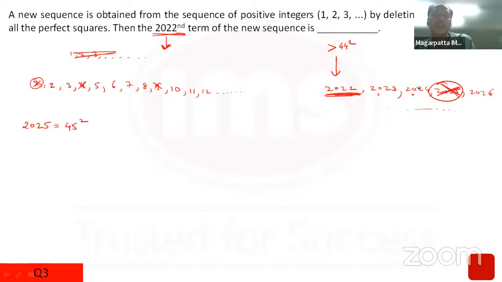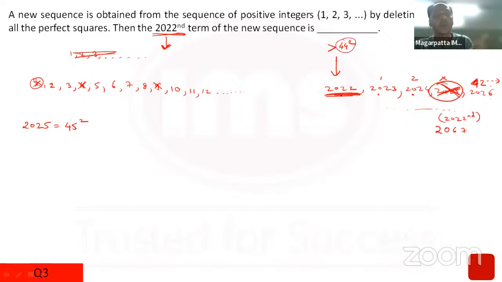Now I have to write 44 terms ahead of it. So first term, second term, this term is not to be counted, and I need to further write 42 terms ahead of it, right? 42 terms ahead. So if I have to write 42 terms ahead of 2025, it will be 2025 plus 42. That will take me to 2067. The 2022nd term would be 2067, because I've removed these perfect squares.